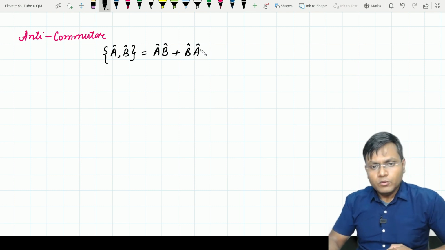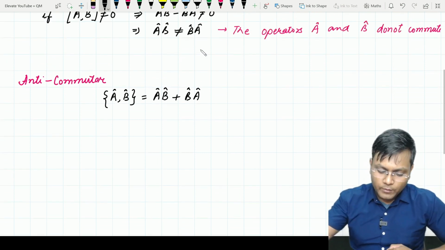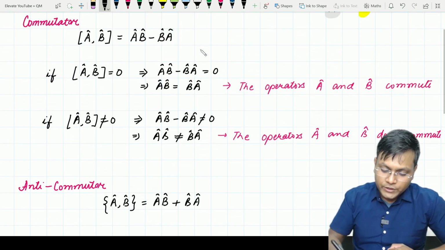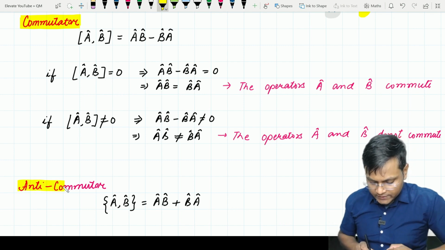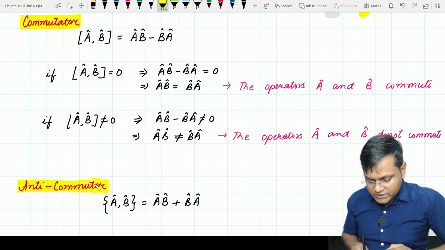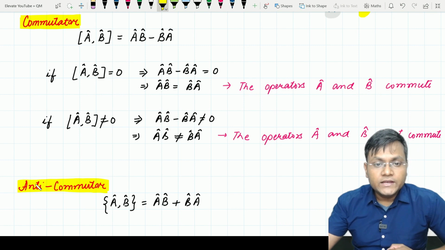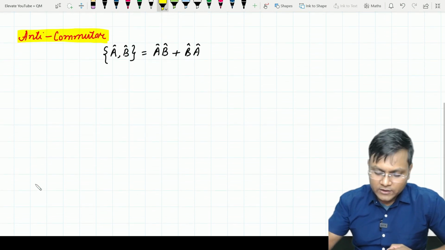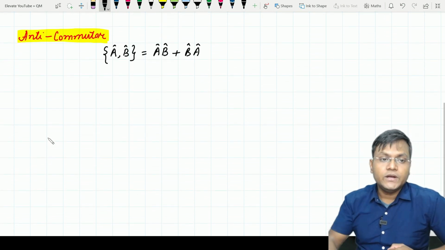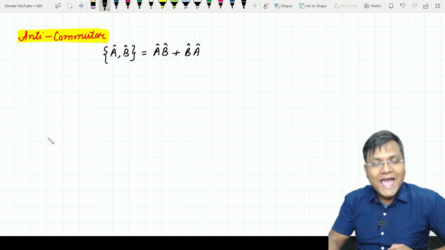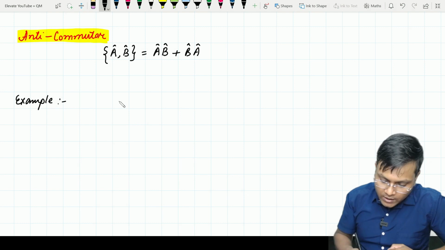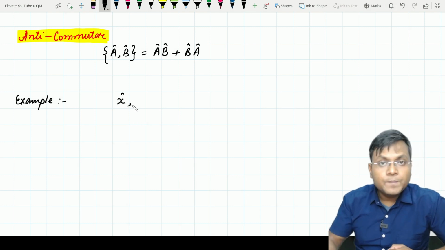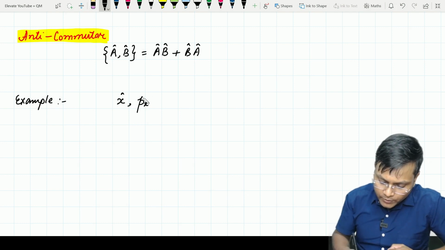Now, before we move on, let me give you a very common example of what a commutator is. Okay, I have defined the commutator and the anti-commutator. Now I give an example, which is a very simple example that you encounter very regularly in quantum mechanics, which is the commutator associated with the position and momentum operators.